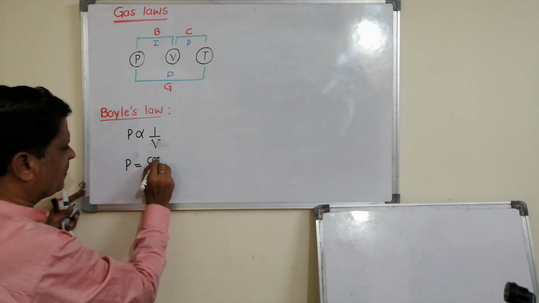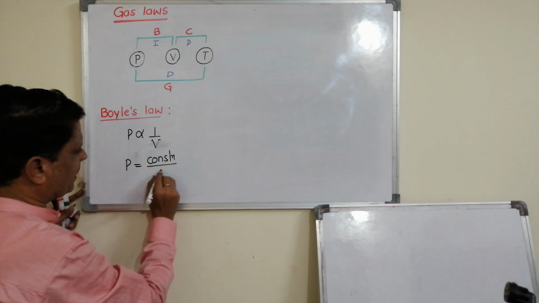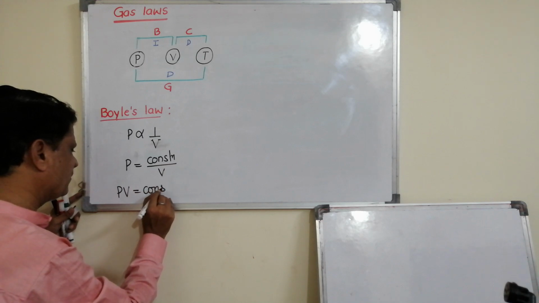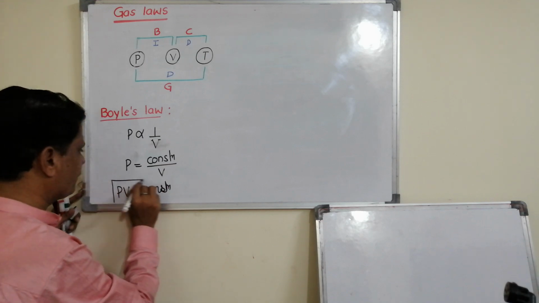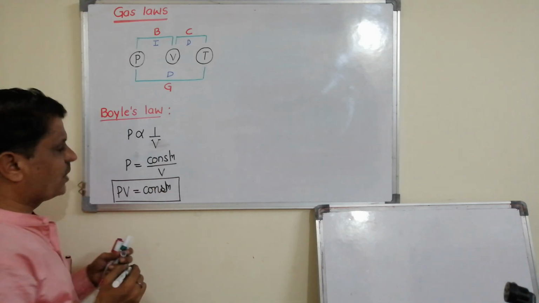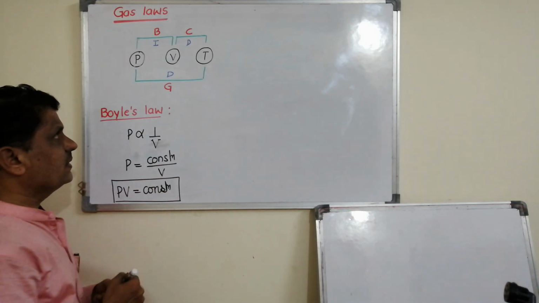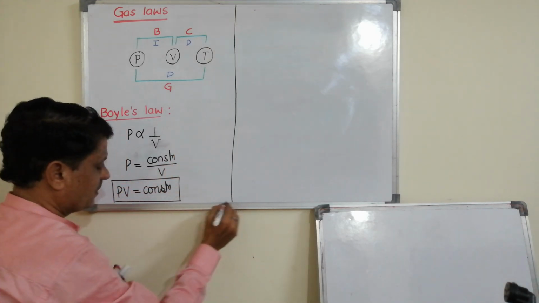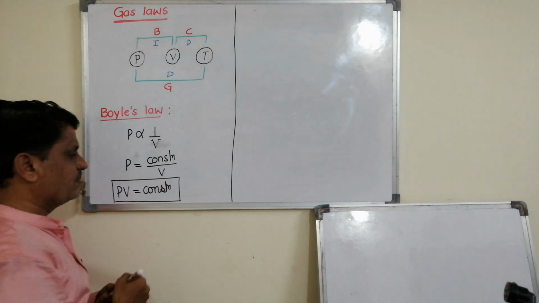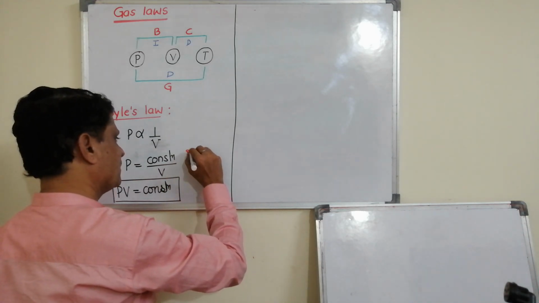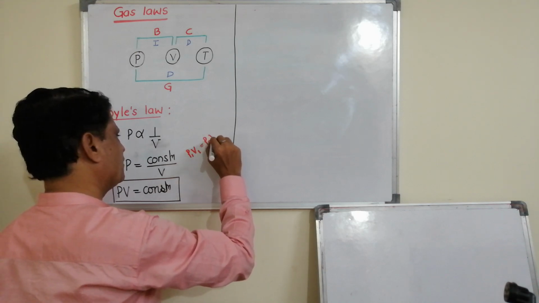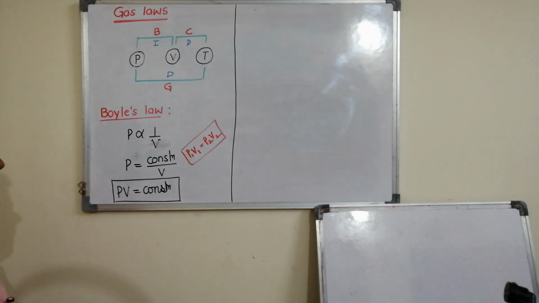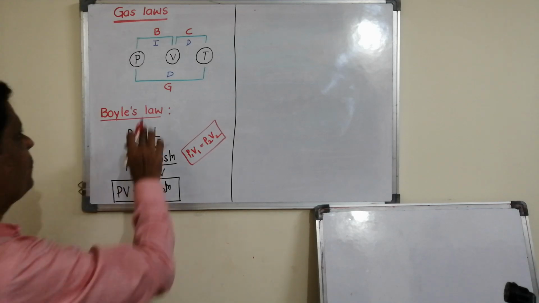P is equal to constant by V, or PV is equal to constant. This is for Boyle's law. When PV is equal to constant, you can write one more like this: P1V1 is equal to P2V2 and so on. Keep in mind. After this, now let us go for second.